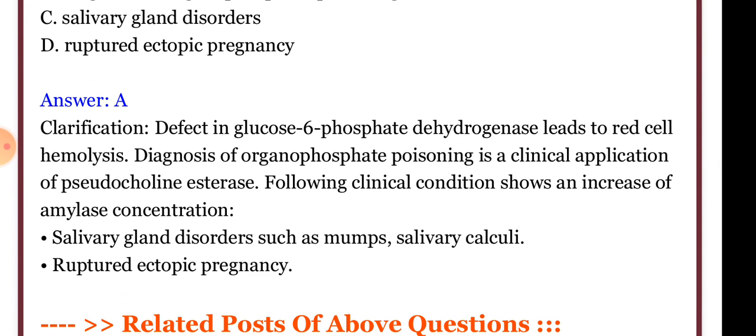Diagnosis of organophosphate poisoning is a clinical application of pseudocholine esterase. Which clinical condition shows an increase of amylase concentration? Amylase concentration is increased in salivary gland disorders such as mumps and salivary calculi, and amylase is also increased in ruptured ectopic pregnancy.